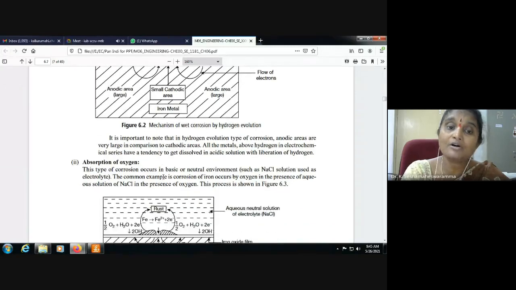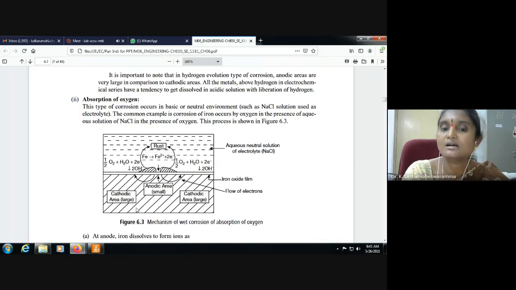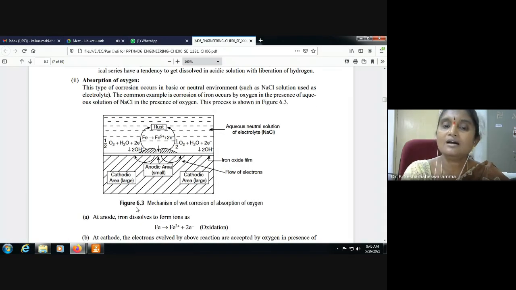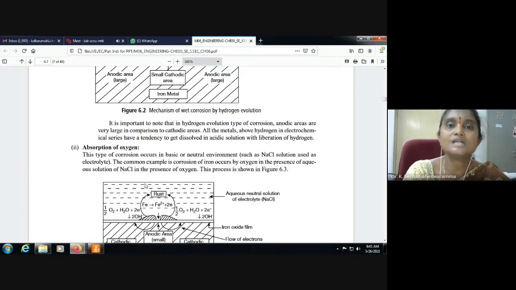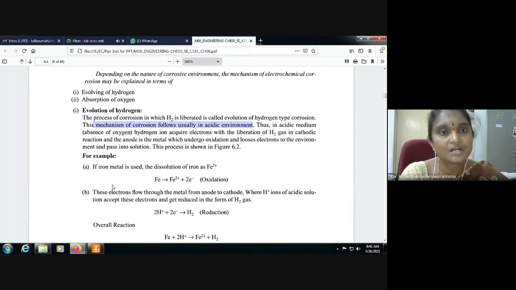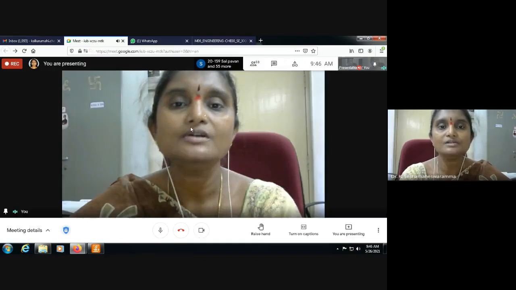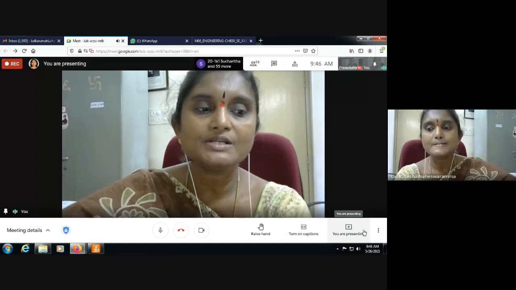The other is the absorption of oxygen, where the anodic area is small and the cathodic area is large. Whatever it may be, corrosion is going on, either through evolution of hydrogen or absorption of oxygen. This is the electrochemical theory of corrosion, or wet corrosion, or immersion corrosion.